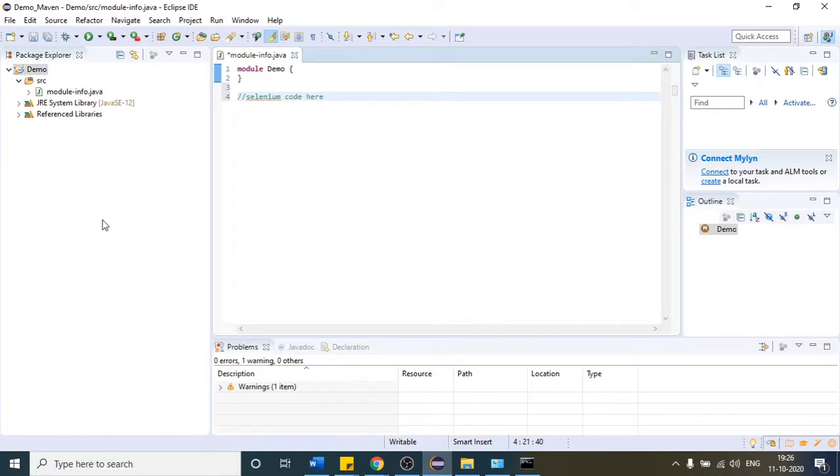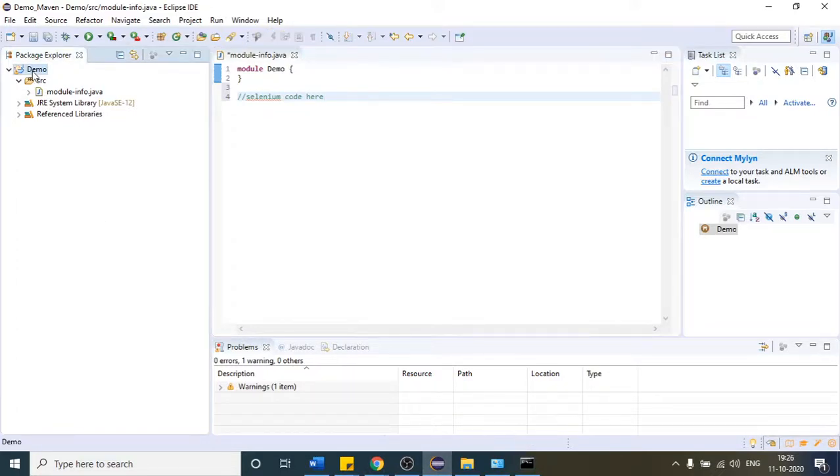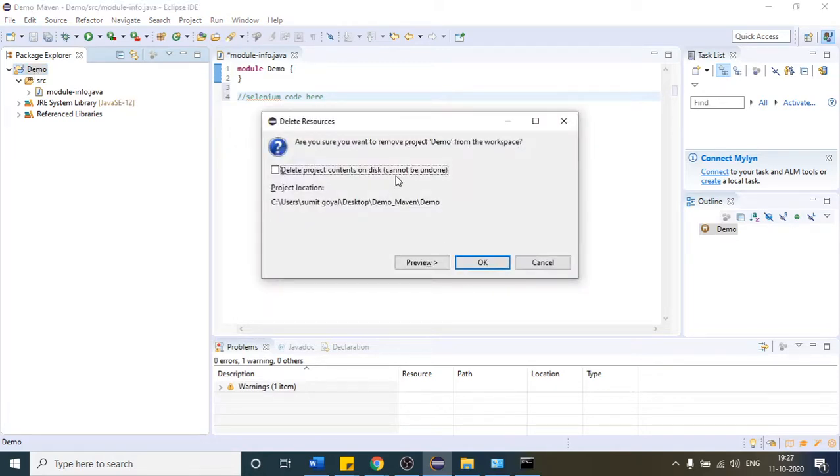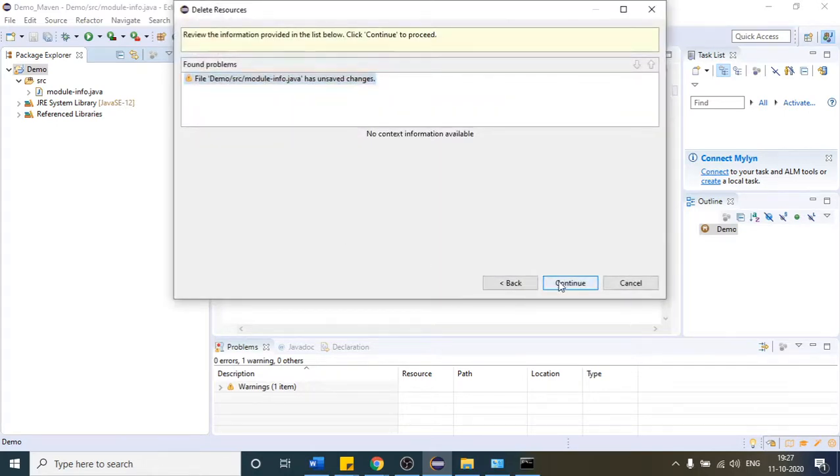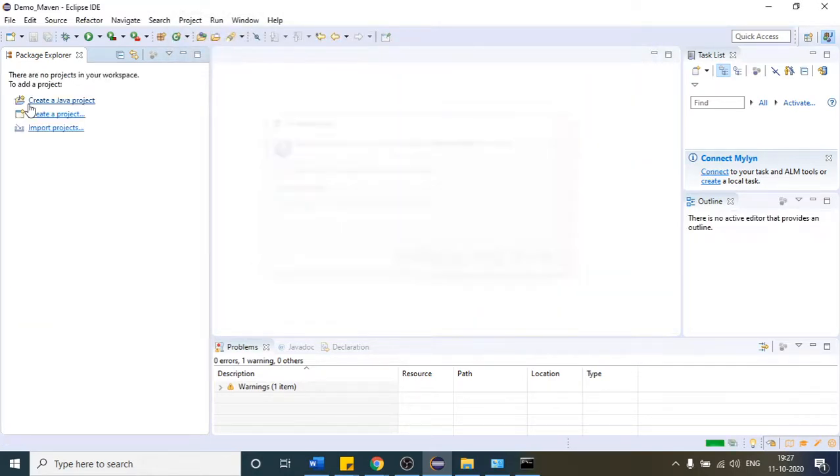Here I am going to create one. So let me delete this, we do not require this. Okay, this is a normal Java project, so let me delete this. Do not require, so let me remove this. Okay, let me create one Maven project.